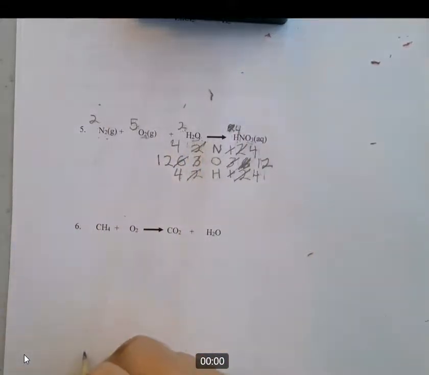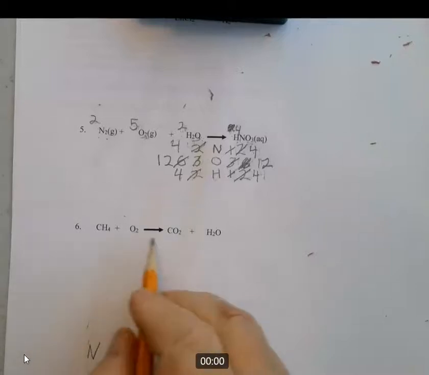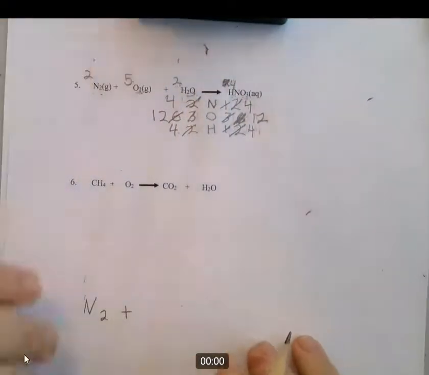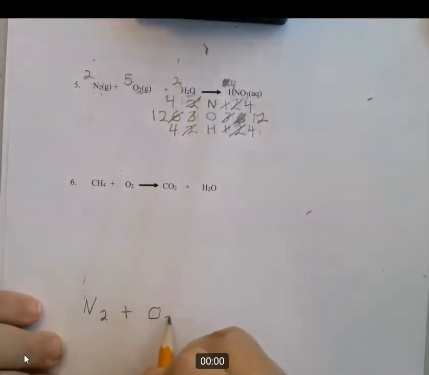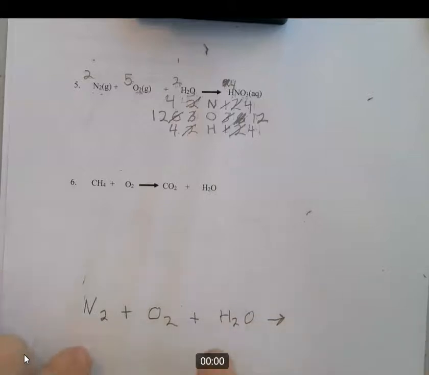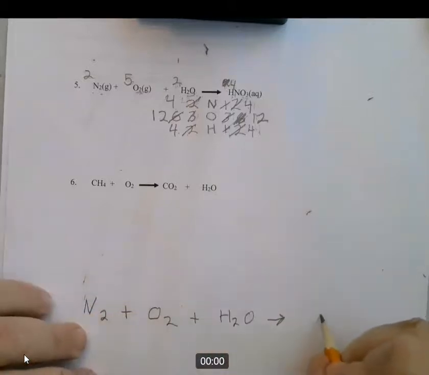I'll do this one down here using the box method. Maybe you like that better. Leave some space for this one. So I have N2 plus, get on screen here. If I'm ever off screen, just yell at your computer and maybe I'll hear you. Plus H2O goes to an arrow, and then notice that it's not always 2 on this side, 2 on this side. You kind of start to think that they're all like that, but they're not. Oops, no, that's HNO3.